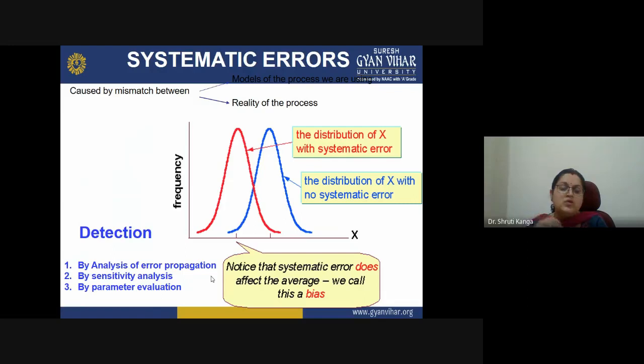Okay, so how can we detect those kinds of errors? By analyzing the error propagation, by sensitivity analysis, or by the parameters which we have taken for the evaluation. Based on that, we can detect these errors and then go for their management. But these errors may arise because the process or the reality are different.